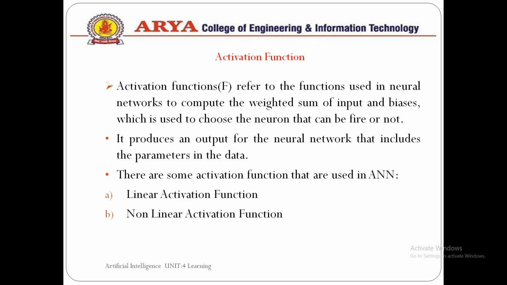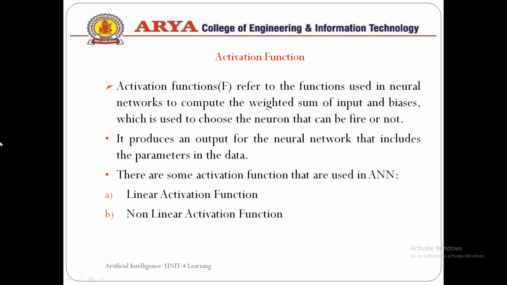So the activation is processed by the activation function to produce a neuron's output. The function f is non-linear to emulate the property of the biological neurons to require a minimum activation above the threshold before firing and to reach a certain level of saturation with increasing activation. It produces an output for the neural network that includes the certain parameters in the data.